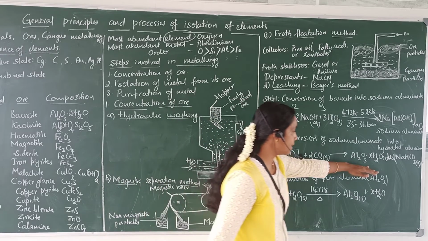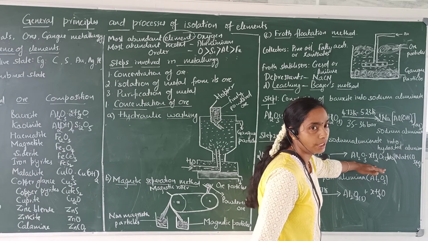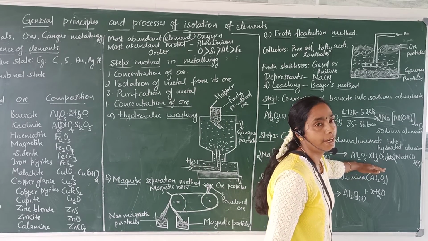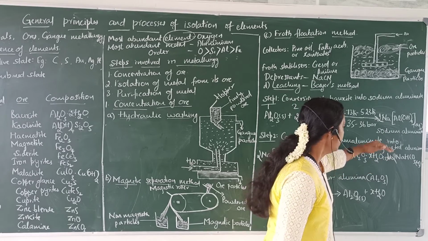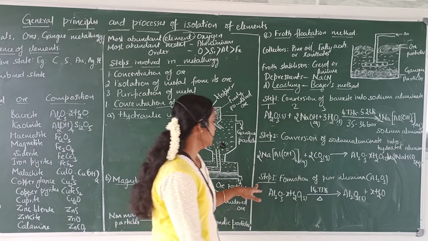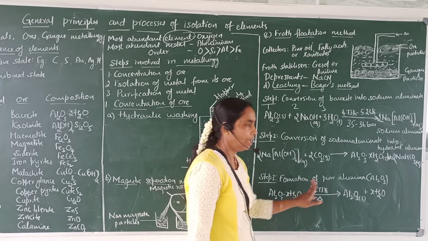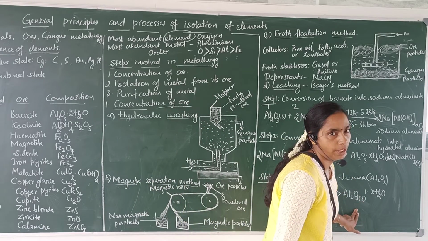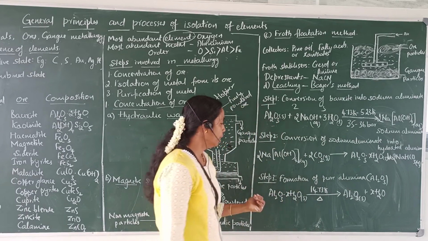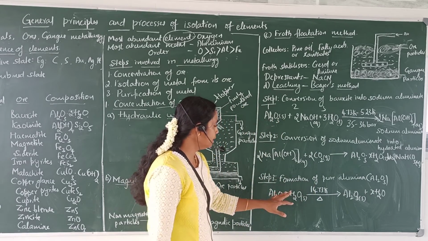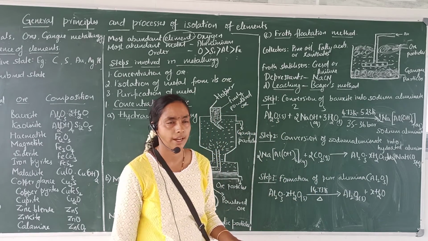We got a precipitate of hydrated aluminium oxide. It is separated, and in the third step we have to convert hydrated alumina into pure alumina. The only difference is that water particles are there along with it.